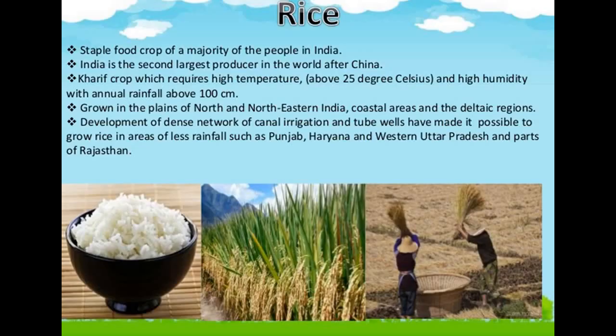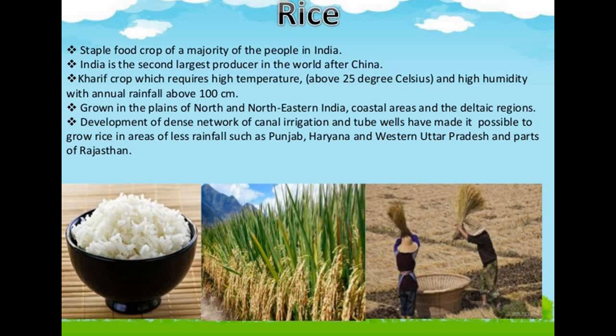Then the major crops that are there in India. There are a variety of food and non-food crops grown in different parts of India, depending upon the variations in soil, climate and cultivation practices. The major crops in India are, first of all, rice, which is the staple food crop of a majority of the people who live in India, and India is the second largest producer in the world after China.